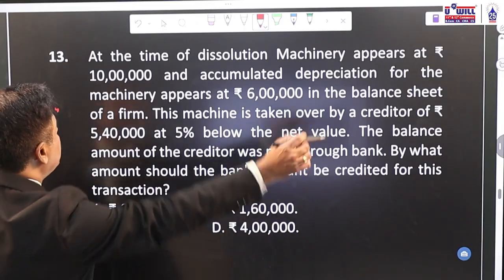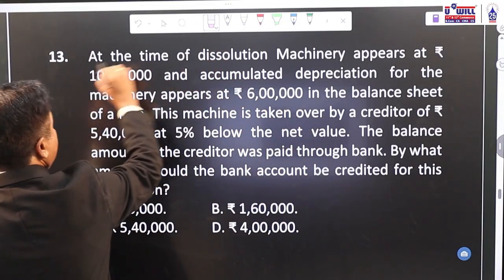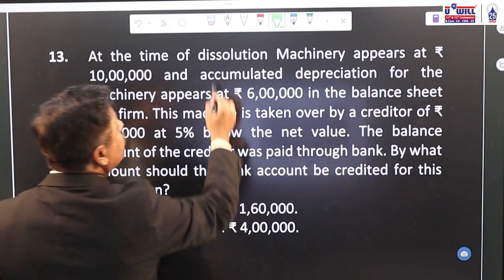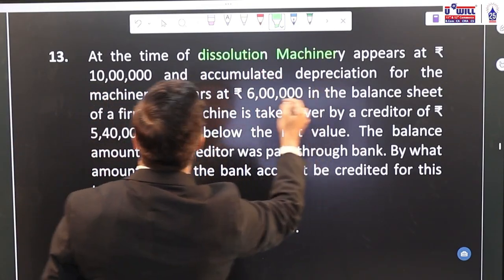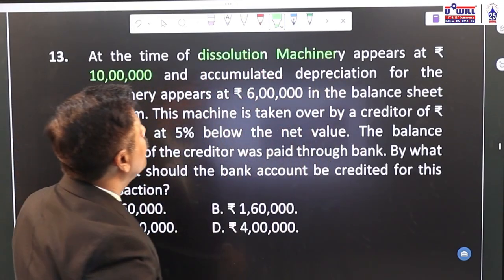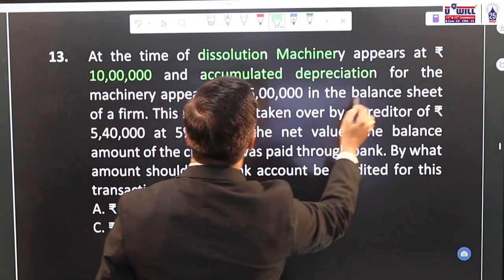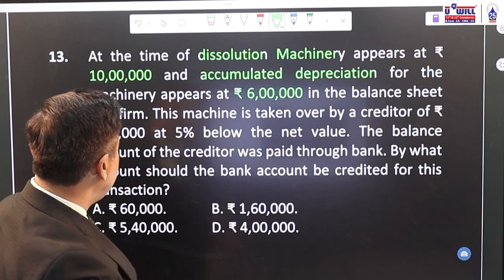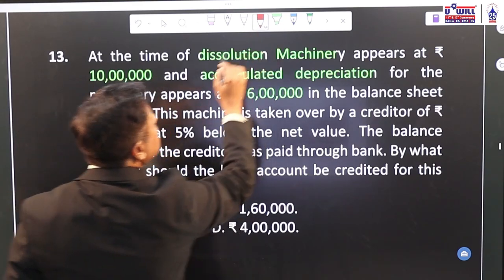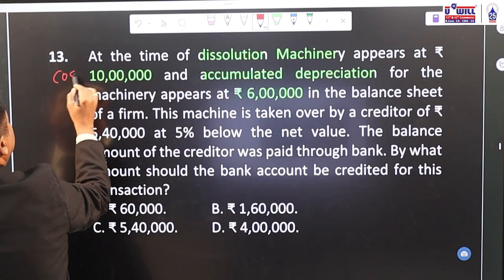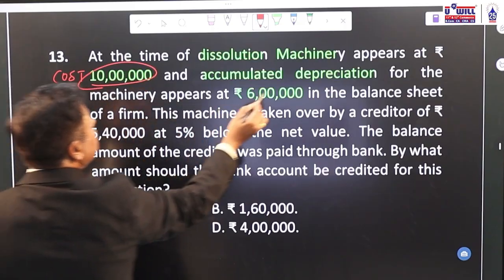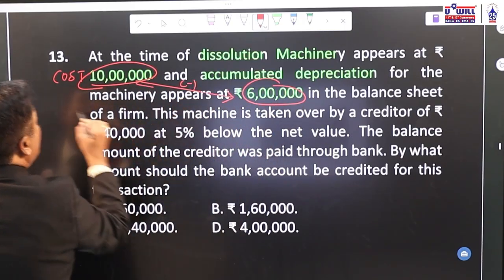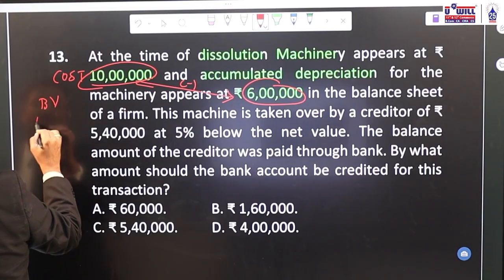Now question number 13. At the time of dissolution, machinery appears at rupees 10 lakhs book value. Accumulated depreciation for the machinery appears at 6 lakhs. Accumulated depreciation is given, means this is the cost. So 10 lakhs minus 6 lakhs. What would be the book value of the machinery? 4 lakhs.